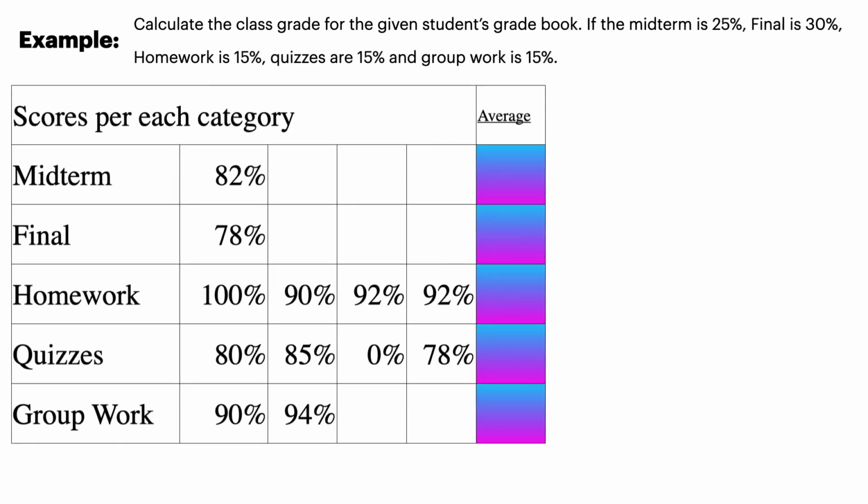So in this one, this is like a grade book for a particular student. So what would be the average of their midterm, average of the final, average of the homework, average of the quizzes, average for the group work? Okay, well, we don't really need to average the midterm. There's only one score. Average for the final, there's only one score. For the homework, we will need to average. For the quizzes, we will need to average. For the group work, we will need to average. Let's do so now.